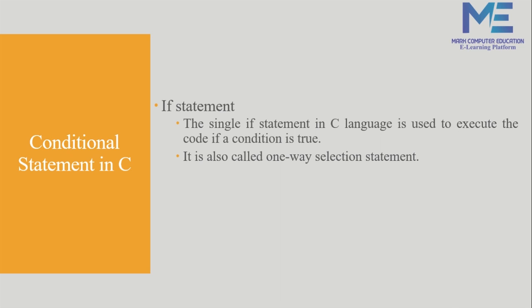Simple. So the syntax of the if statement is: if in small letters, round brackets, which are known as parentheses, and inside them a condition. Then curly brackets, the body part, and curly bracket close. This scope is known as the if block.